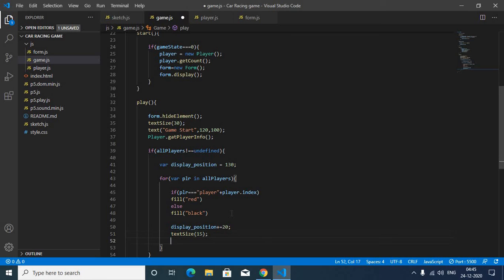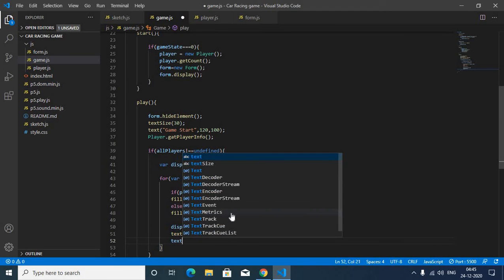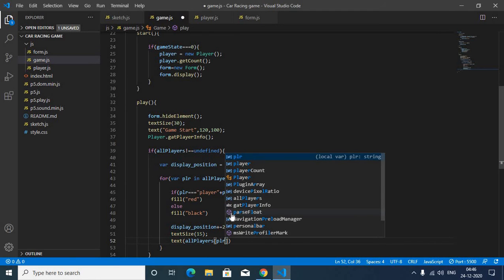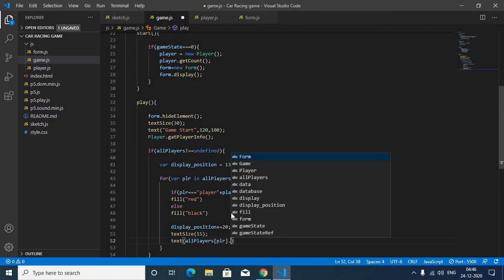Now we are going to print the text. So text, all players, then big bracket, PLR, after the big bracket dot name plus, then in quotes just give a colon and a space, after the quotes give plus.